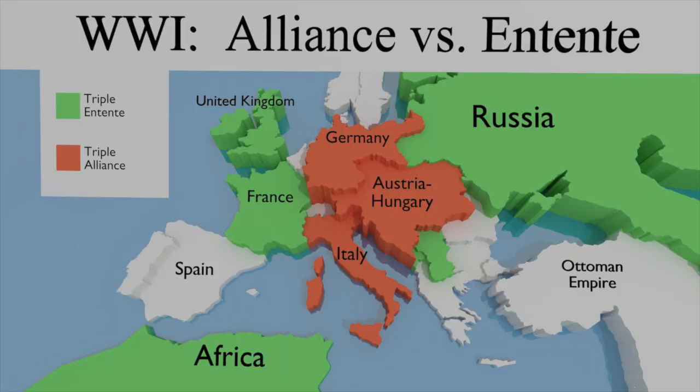The European powers divided into two blocks: the Triple Alliance, Germany, Austria and Italy, and the Triple Entente, Russia, France and Britain. Not only the antagonism between France and Germany was a source of conflict; imperialism and colonialism were a source of conflict too, because Italy and Germany had few colonies, and they wanted to acquire more. Of course, Britain and France wanted to limit this German and Italian expansion.